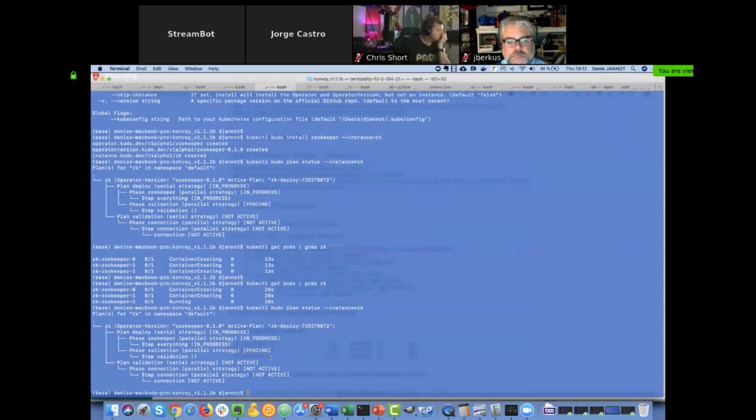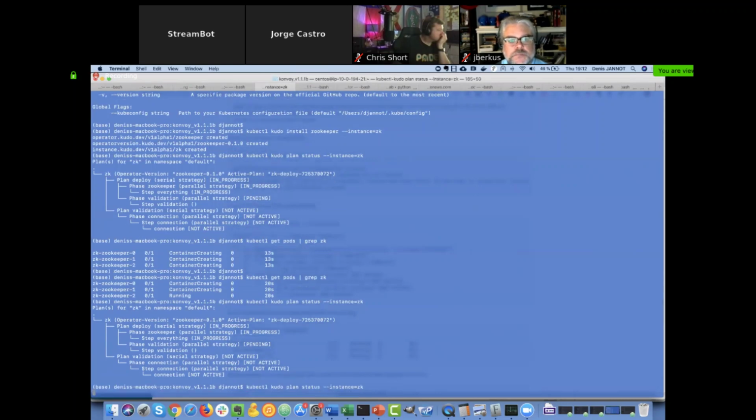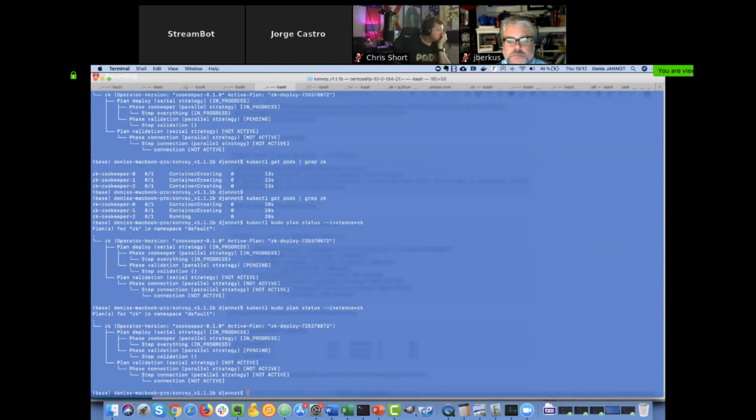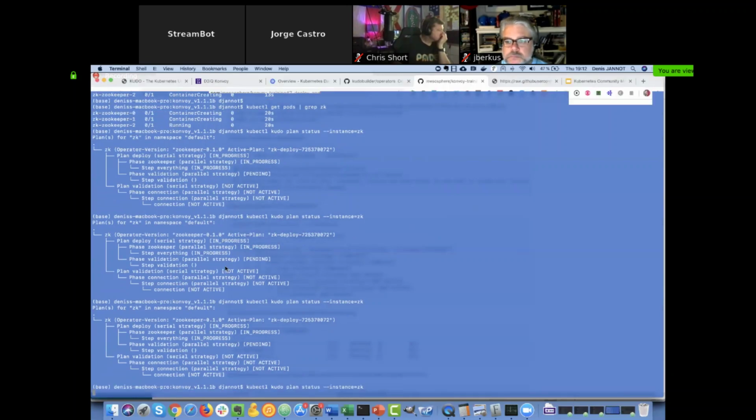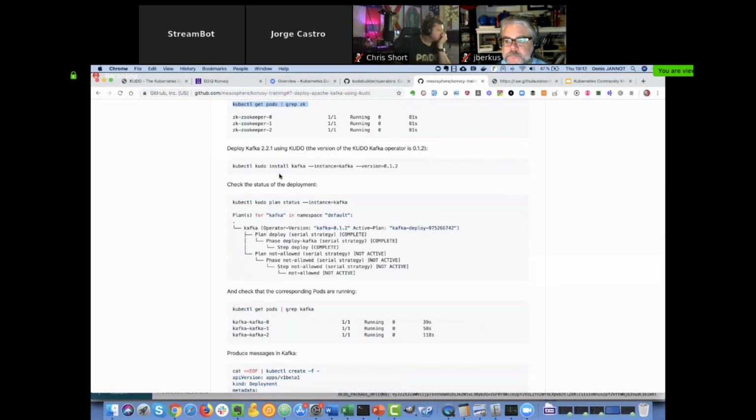We deploy this Zookeeper because it will be used by our Kafka cluster. I just need some time to have this container running, and we'll get Zookeeper ready. The next step will be to deploy an instance of our Kafka service.